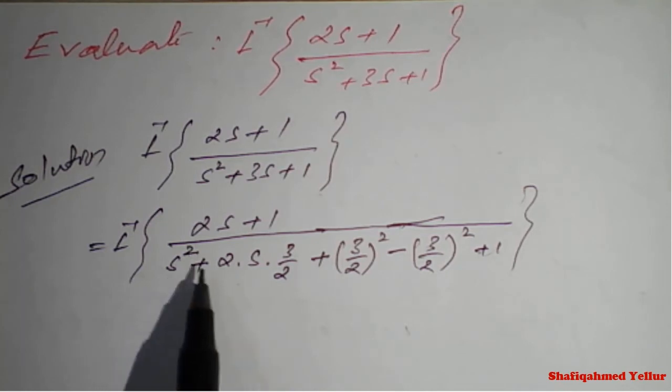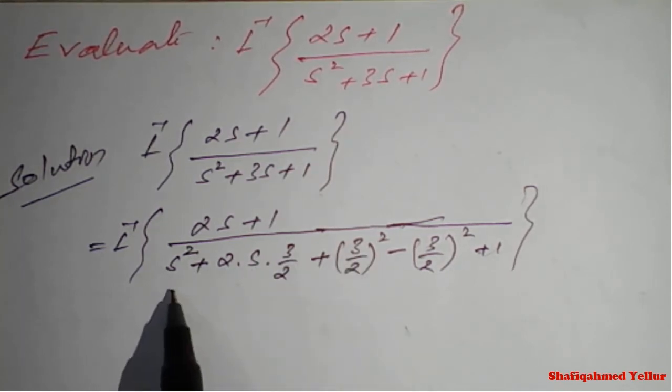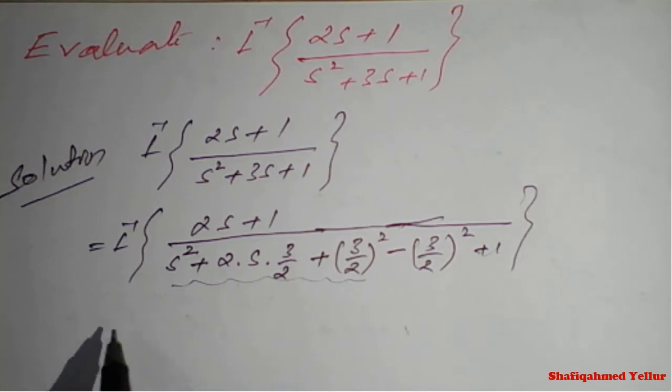Okay, so a square minus 2ab plus b square, these 3 terms are the formula.